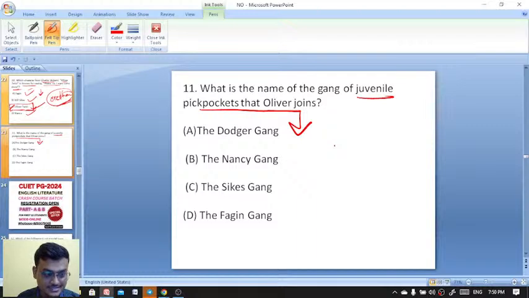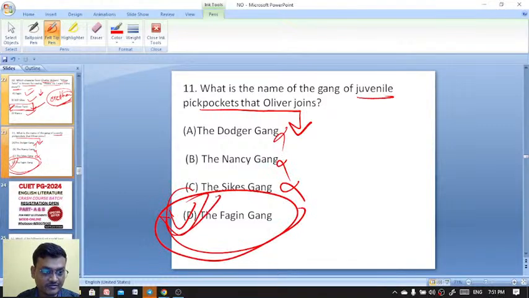Yeah, exactly. The Fagin gang. Exactly. Fantastic. It's not Dodger or Nancy's. It's Fagin's gang. The leader of the pickpockets is Fagin. The Fagin gang is the right answer.